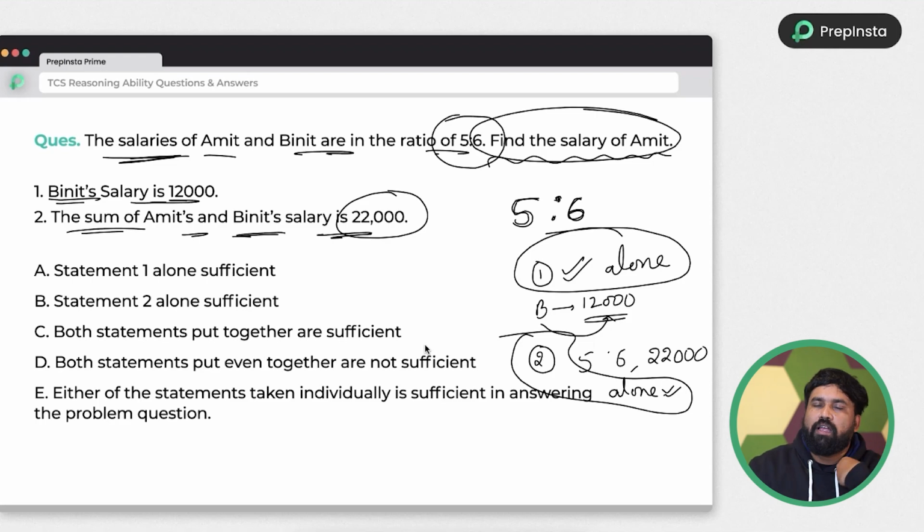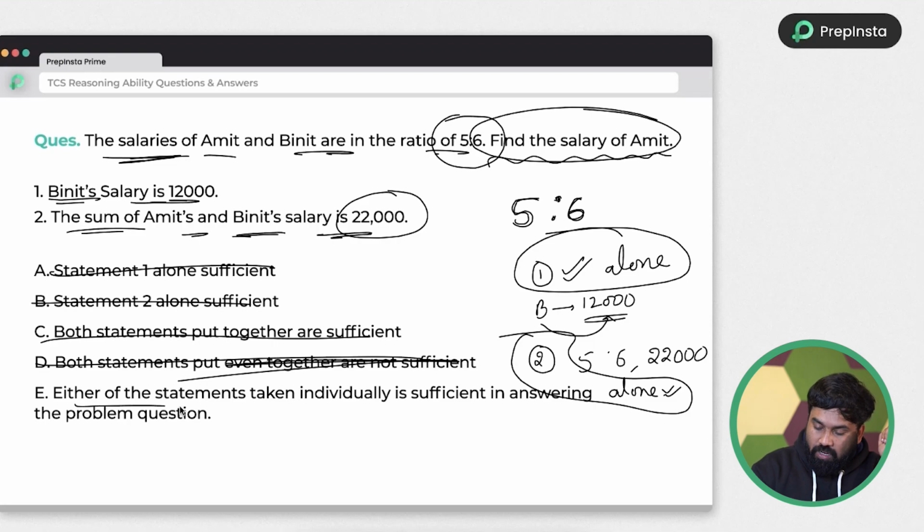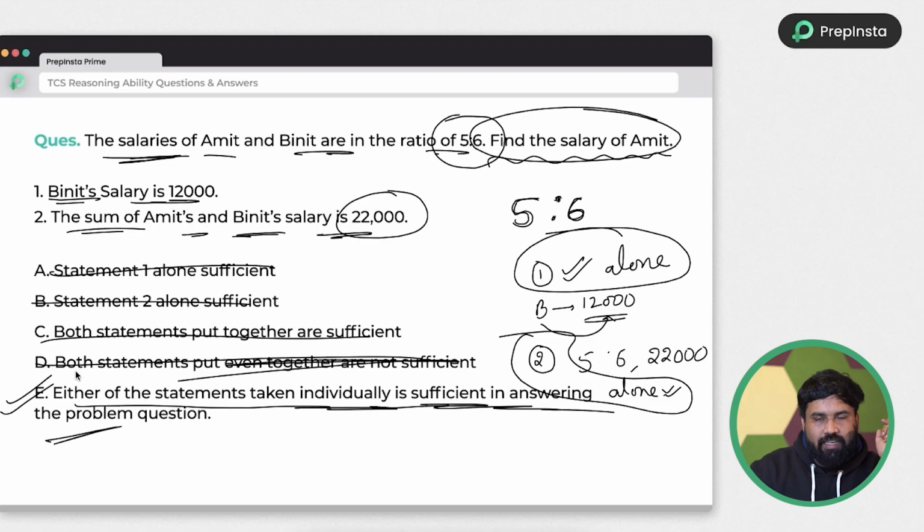So individually I am getting the answers from statement 1 and statement 2. Then you have to choose that either 1 or 2 is sufficient, meaning any one statement is sufficient to answer the question. So which statement is it? 1 alone, 2 alone, both together is not required. Individually we got the answer. Either of the statements taken individually is sufficient to answer the question. So option E is correct.